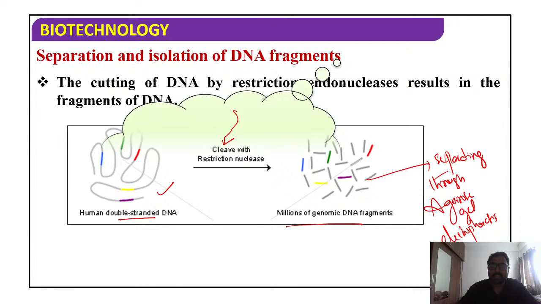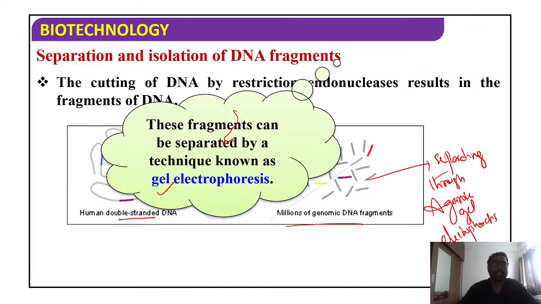So after generating this, which method are you using here? Yes, gel electrophoresis. Students, you can observe here, these fragments can be separated by a technique known as gel electrophoresis.